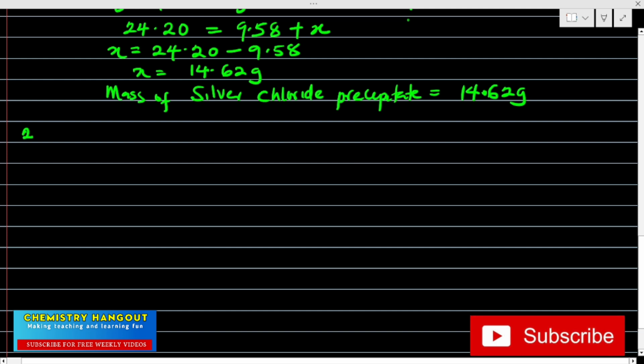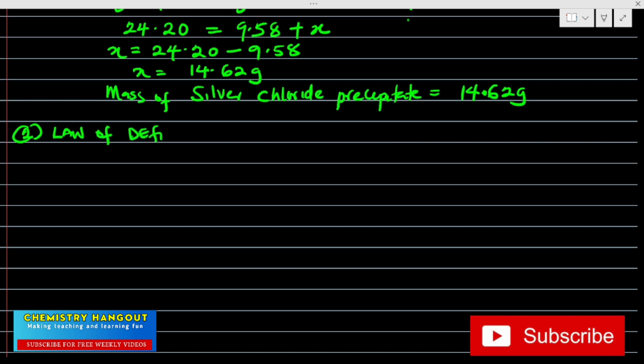The second one now, number 2, which is the law of definite proportions. Some textbooks will tell you fixed, some will tell you constant. We are still saying the same thing. Whichever word they are using is still the same thing. And I want us to pay attention to this one too. Please pay maximum attention to this.